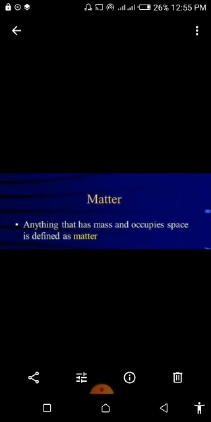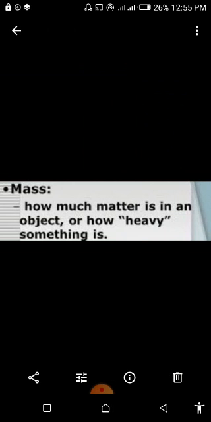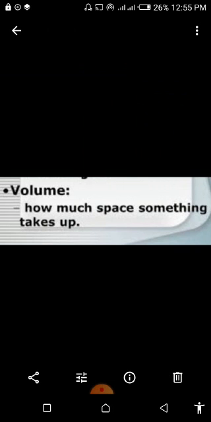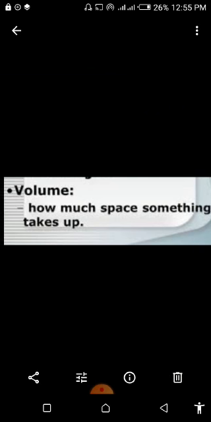Now you have a proper definition of matter. You can note down this definition. Anything that has mass and occupies space is defined as matter. And what is mass? You can underline the statement in your book. The amount of matter in an object is called its mass. Or we can say how much matter is in an object, or how heavy something is, so that is the mass of that thing. And volume is the space occupied by anything, or how much space something takes up, that is the volume of that thing. And for volume, the thing must have length, breadth, and height.